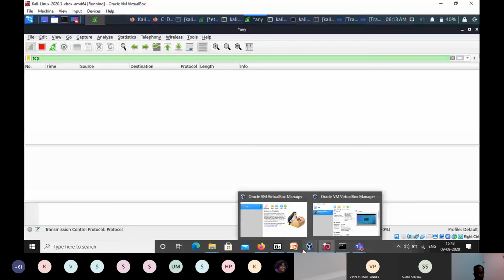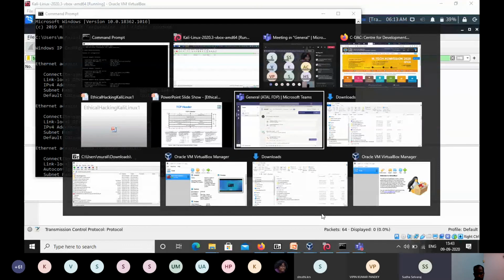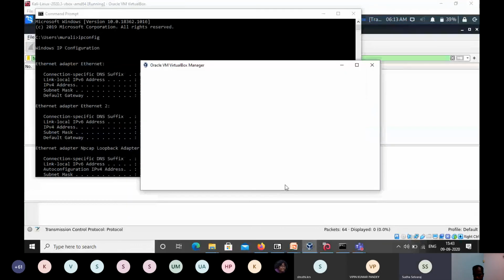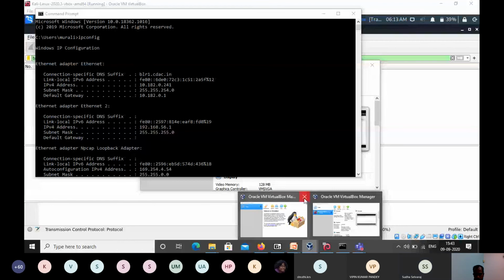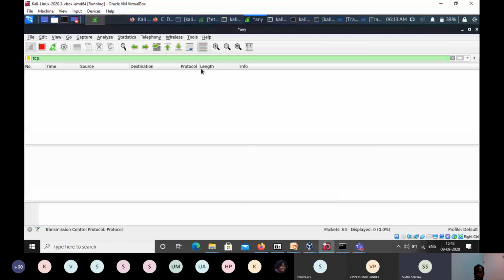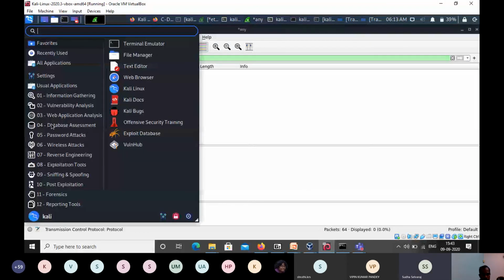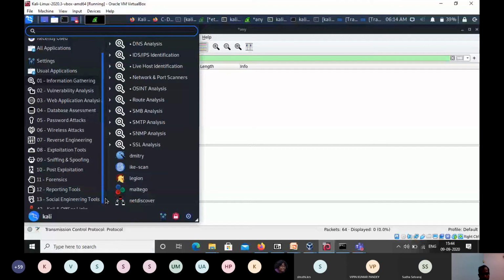In your Kali Linux, we go to Information Gathering, and there is a tool called Nmap or Zenmap.